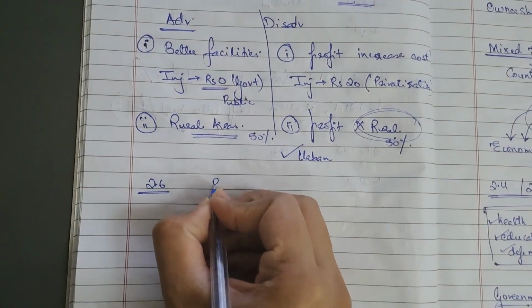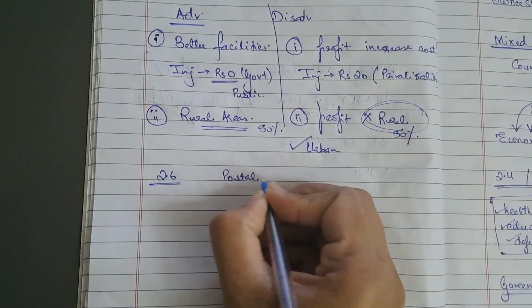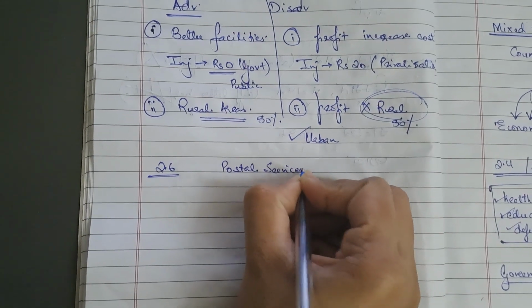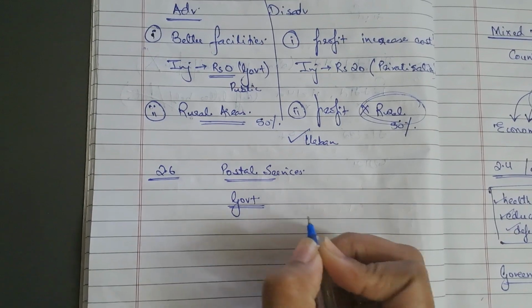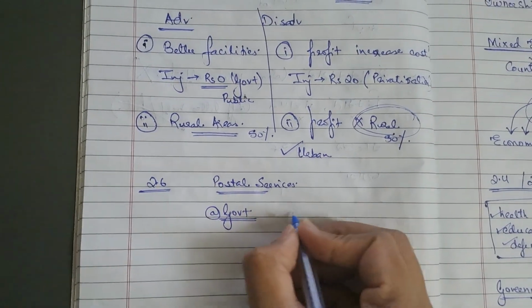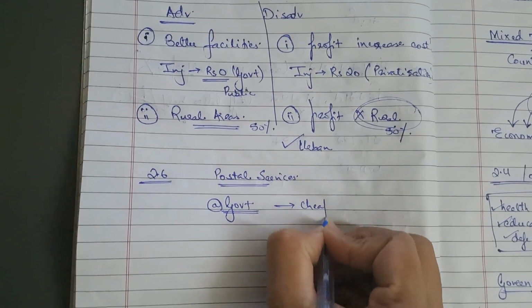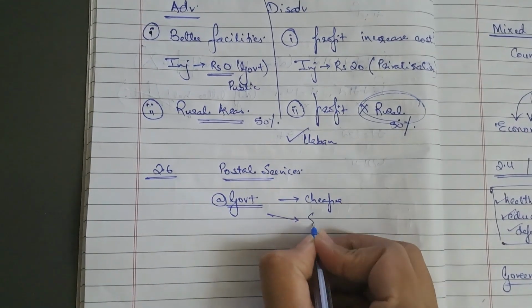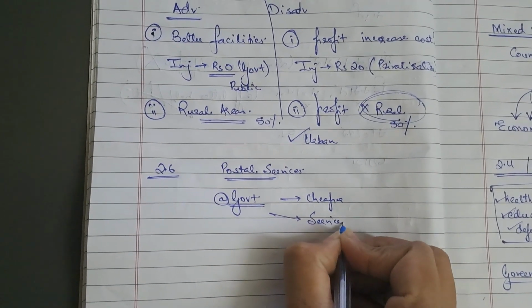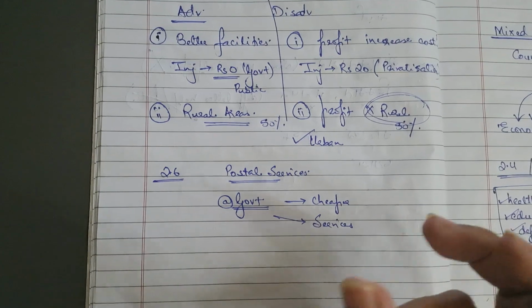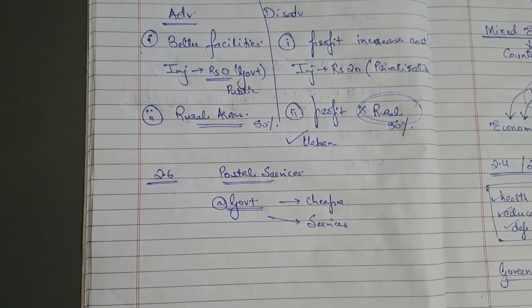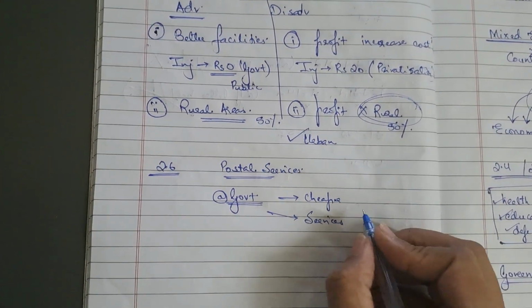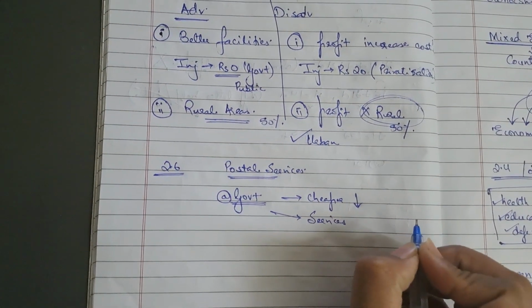I would suggest the postal services should be in the control of the government itself, because as long as a particular service is under the control of the government, it will be cheaper. The government aims to provide service. The government is not concerned about earning profits. It is always concerned only about providing services to the people. So they will keep the prices lower. That will be the first thing.